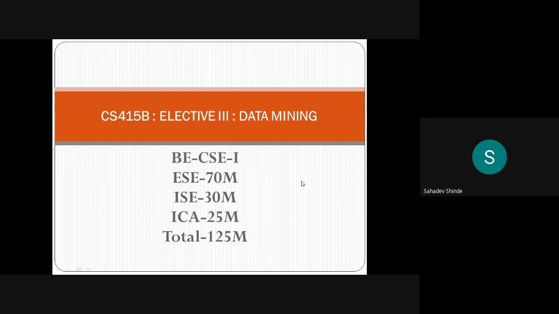In the tutorial session also there are some questions, so we have to prepare the answers for questions like that. And I'm going to deliver some data mining tools. So how to download the data mining tools, how to install them, and how to make the analysis of the database. That part we are going to study in a tutorial session.